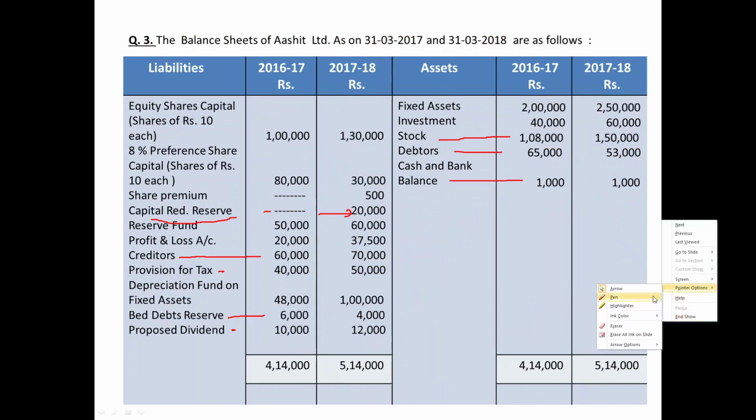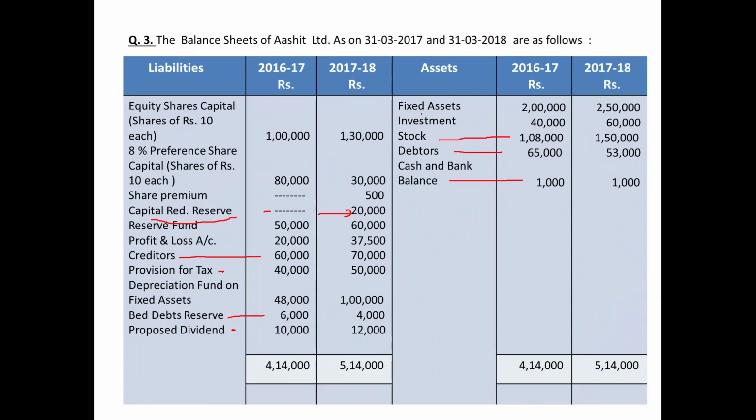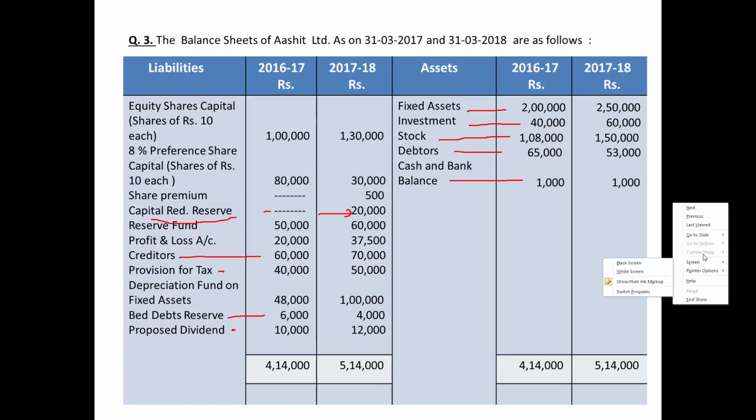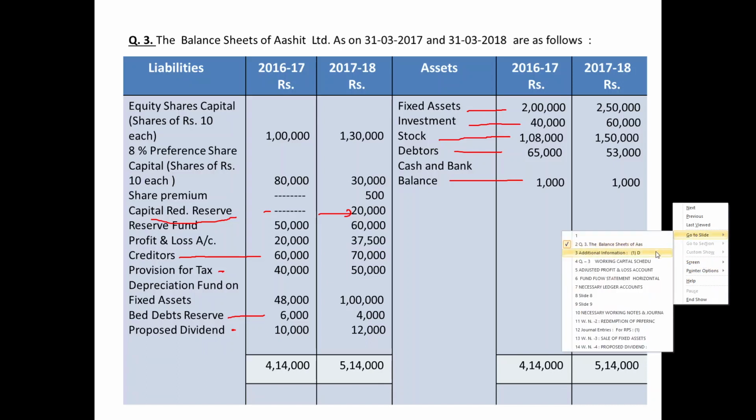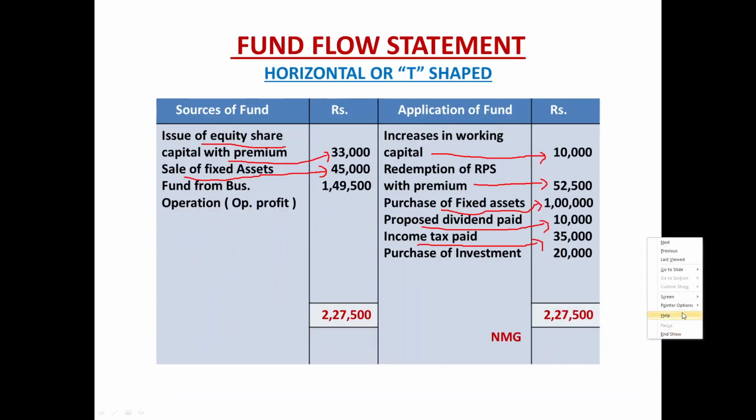Let us verify the balance sheet for the remaining items. Come on the asset side first. Fixed assets already over. Investment, something is there. Opening balance 40,000, closing balance 60,000. It means during the year, company has purchased additional investment worth rupees 20,000. So it indicates the application of fund. Have a look. Last item, purchases of investment 20,000.